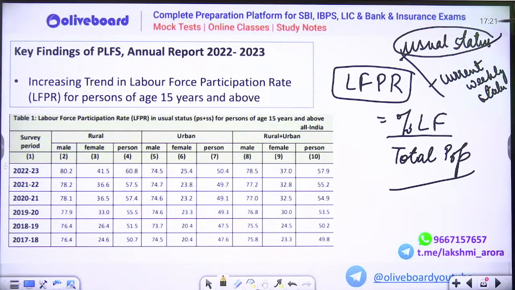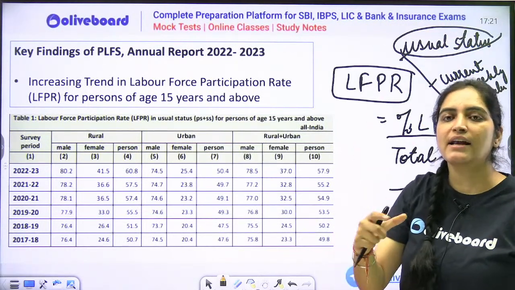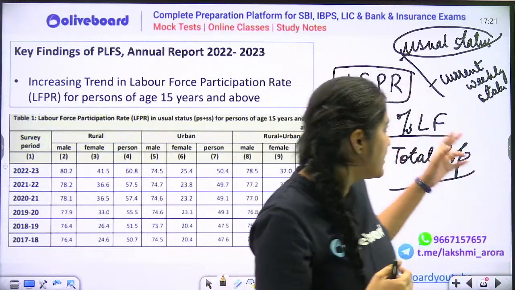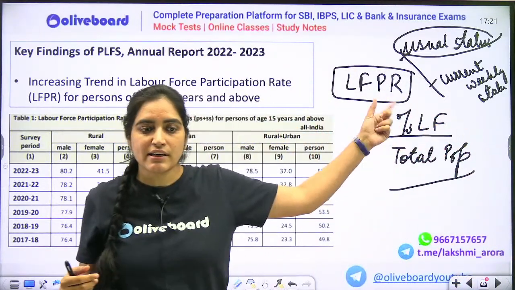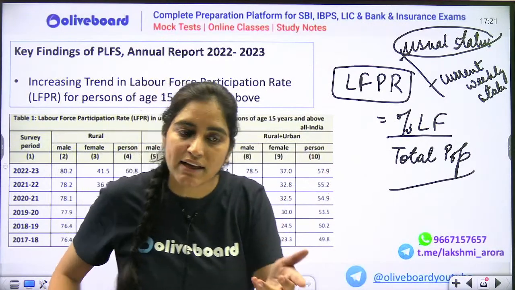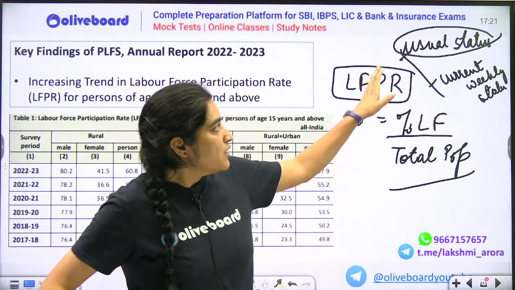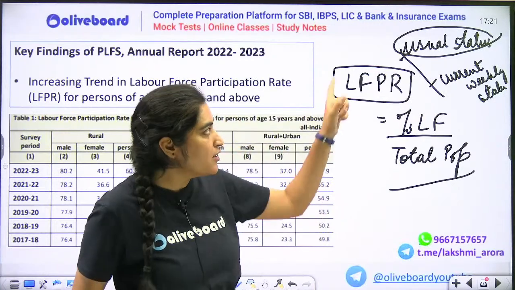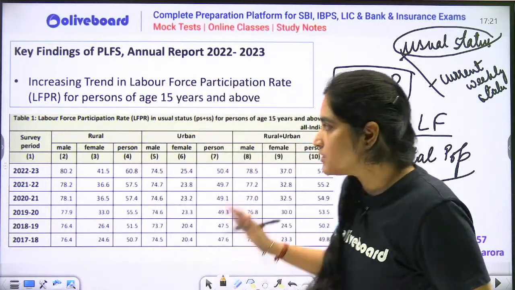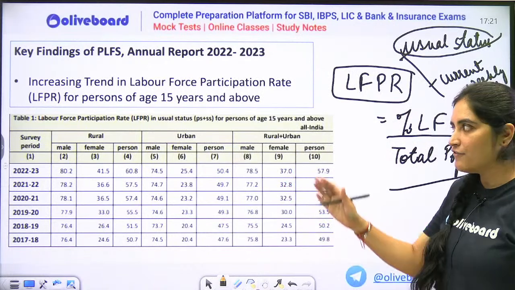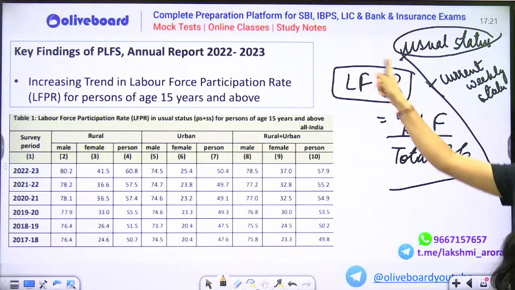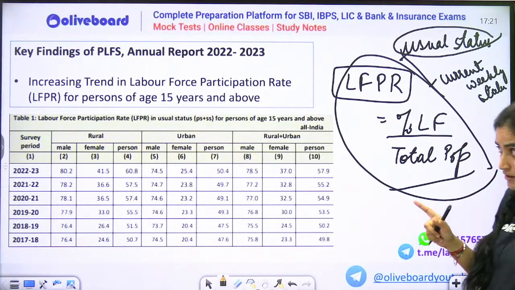Because usual status data is collected for the last 365 days, and current weekly status data, CWS, is for the last 7 days only. Therefore, let's take into account the last 365 days. That means 1 year. Usual status data. So this is the data regarding your LFPR. LFPR means percentage labor force divided by total population. You need to remember this definition as well.